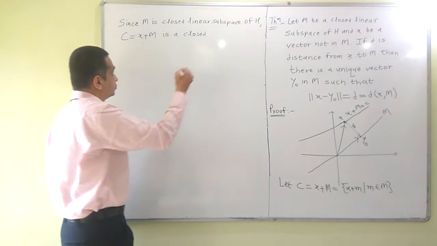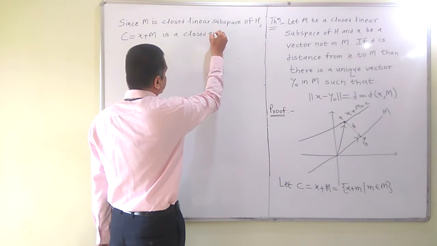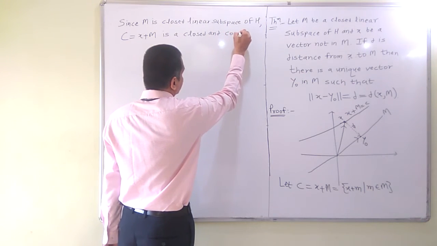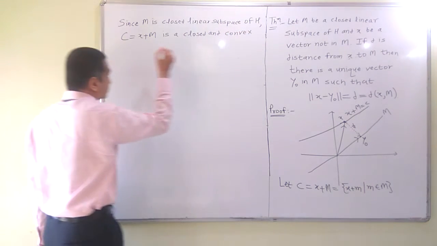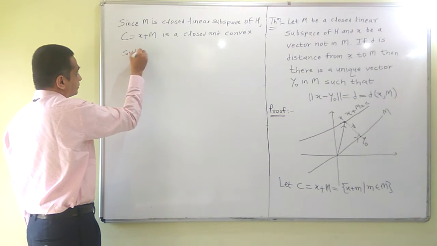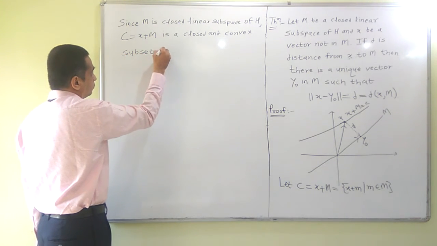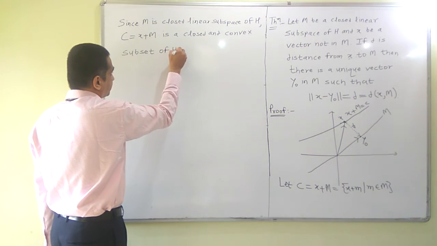That is, C is a closed and convex subset of Hilbert space H.